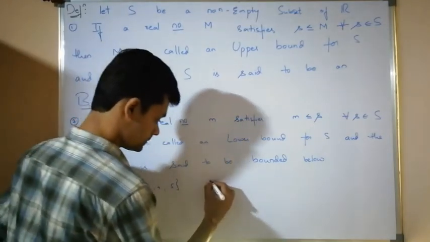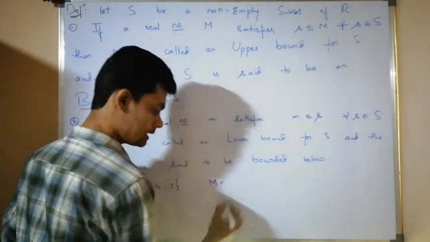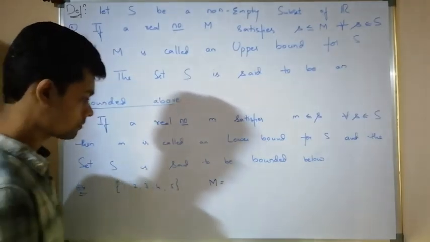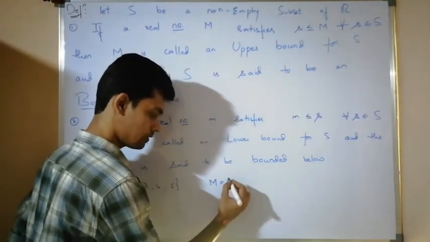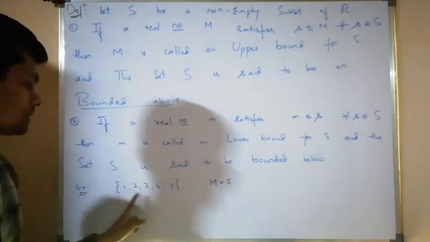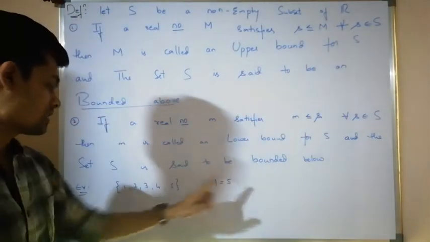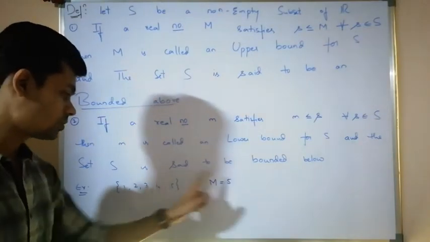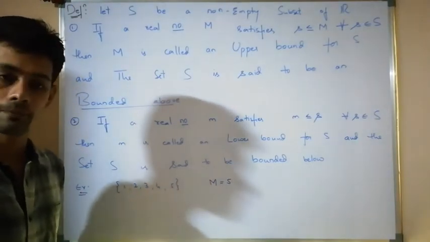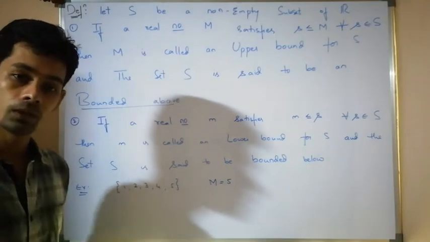I can take capital M is equal to 5, then all the elements are less than or equal to 5. 1 is less than 5, 2 is less than 5, 3 is less than 5, 4 is less than 5, 5 is equal to 5. Therefore, 5 is an upper bound.